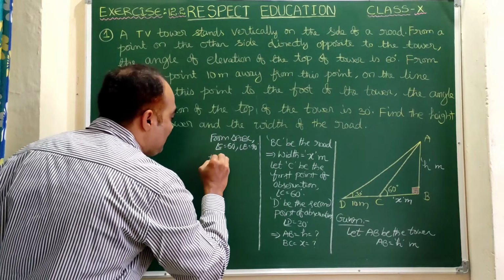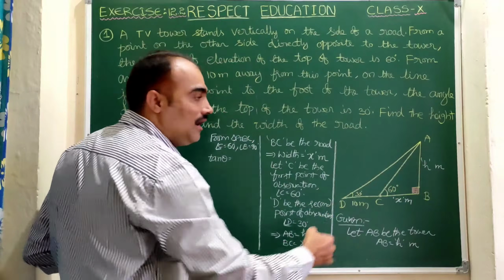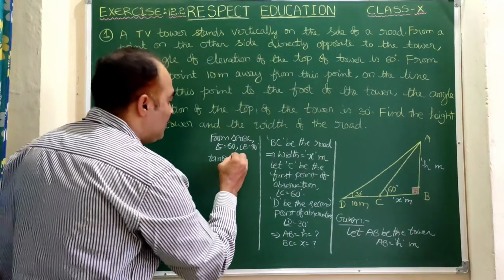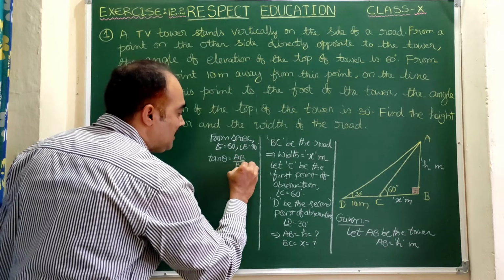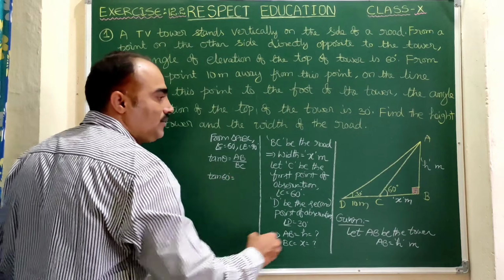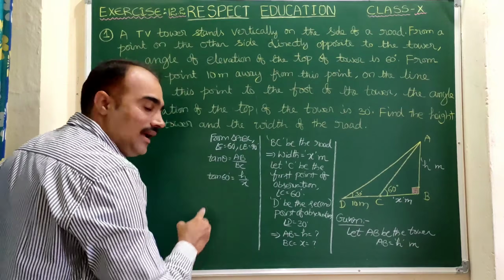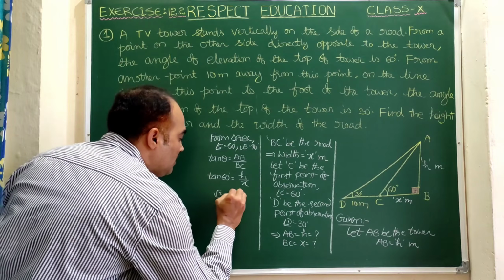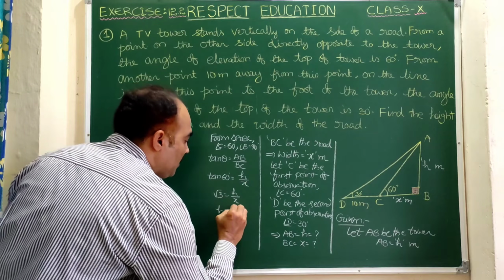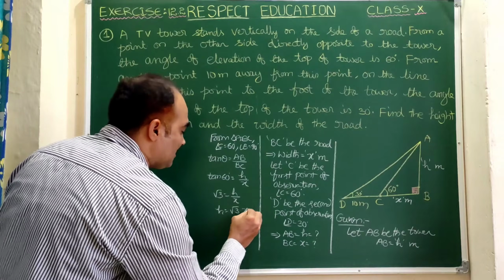Let us apply tan theta. Tan theta is equal to opposite side by adjacent side. In triangle ABC, opposite side is AB, adjacent side is BC. So we can write AB by BC. Let us substitute the values. Tan 60 equal to AB is h, BC is x, so we can write h by x. As we know, tan 60 is root 3. Root 3 equal to h by x. So on cross multiplication, h is equal to root 3 times x. Let us take it as equation number 1.